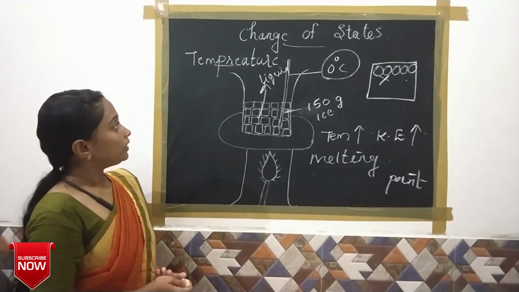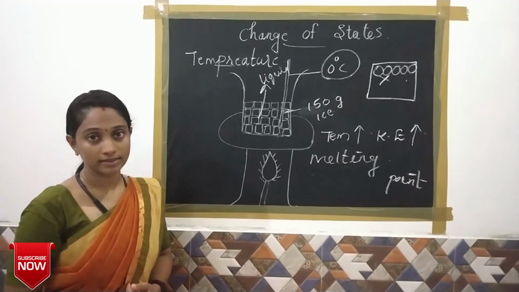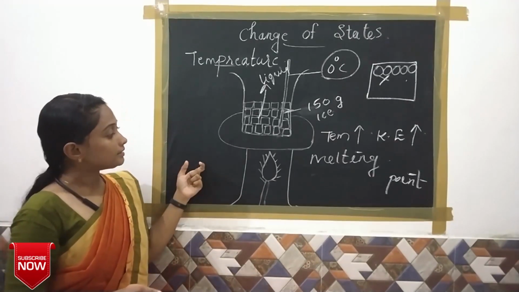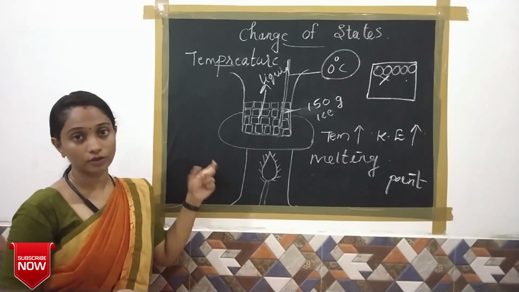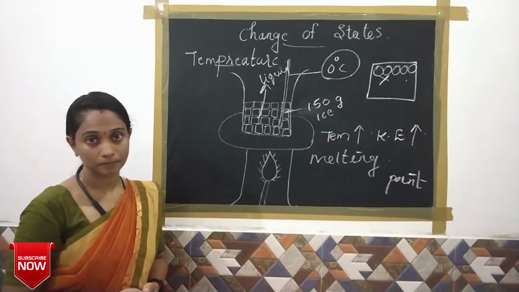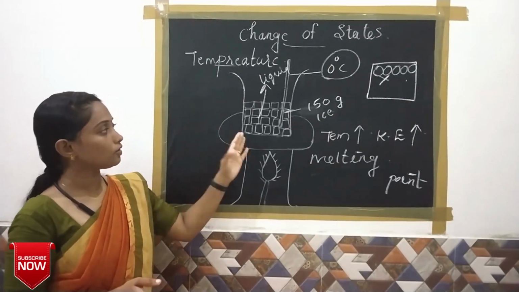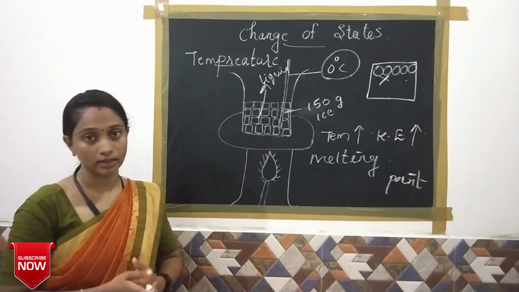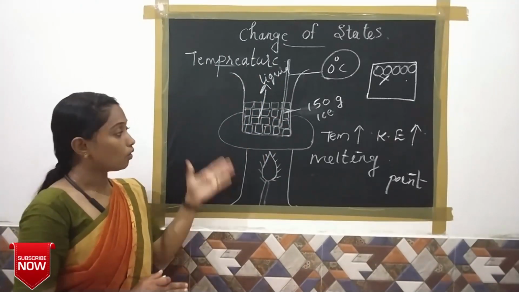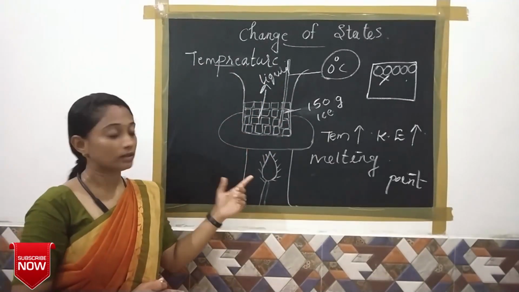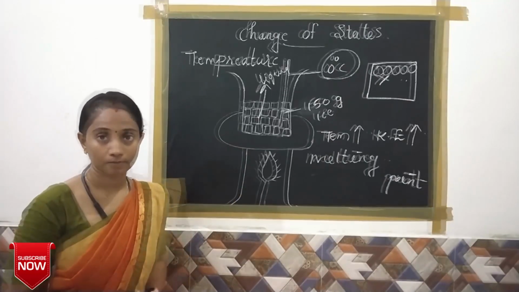And we can observe one more thing from this activity. The temperature remains constant during the melting of ice, and only after all the ice has melted does the temperature start to rise.